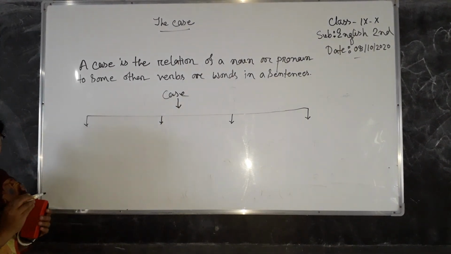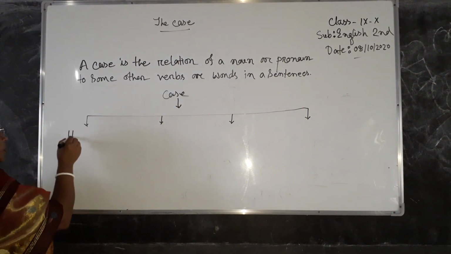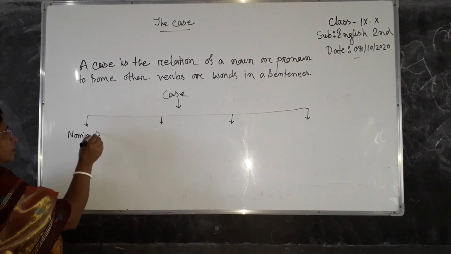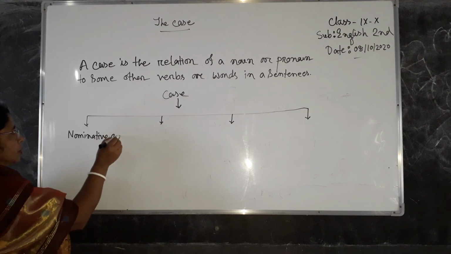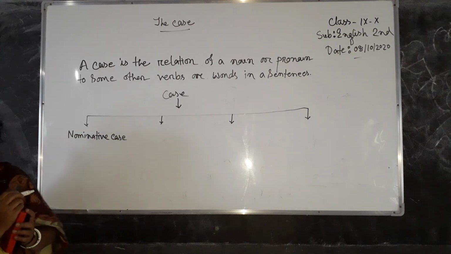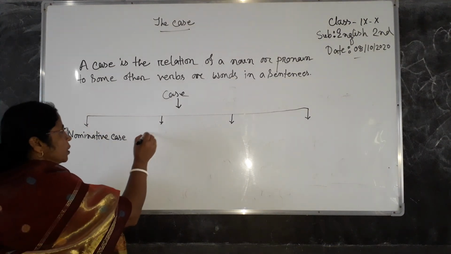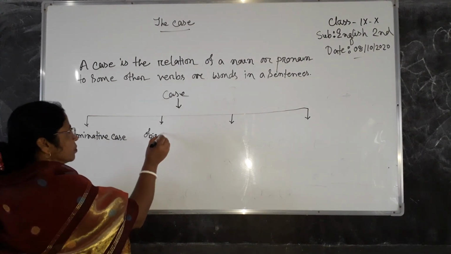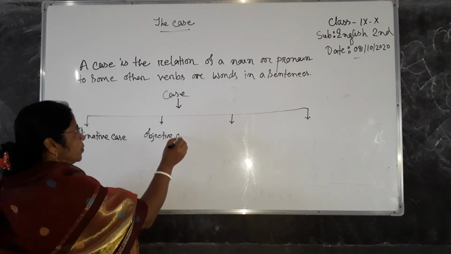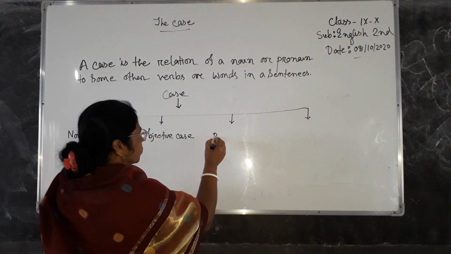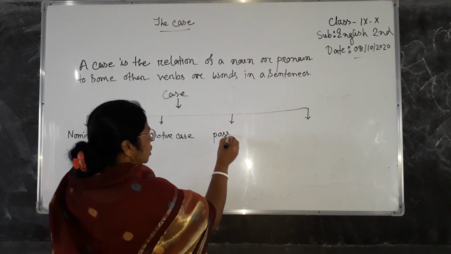The first is nominative case. The second one is objective case. Third, possessive case.